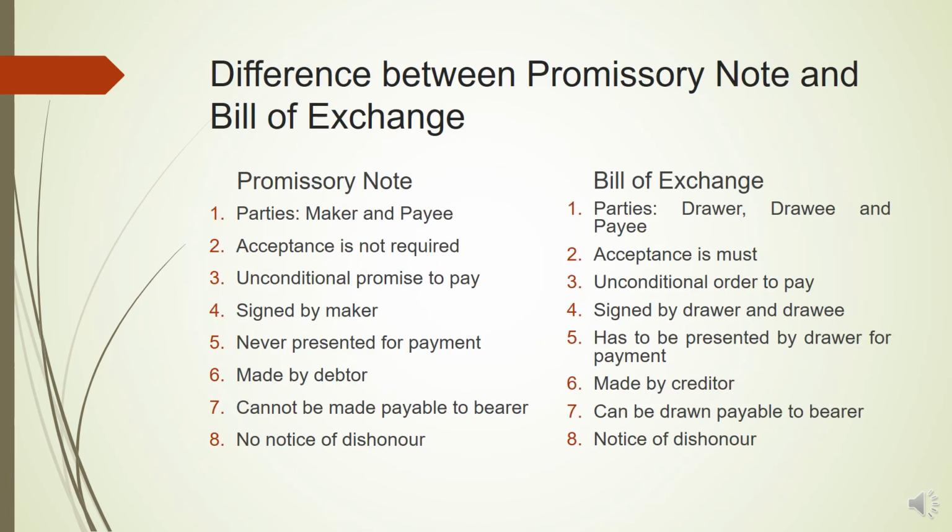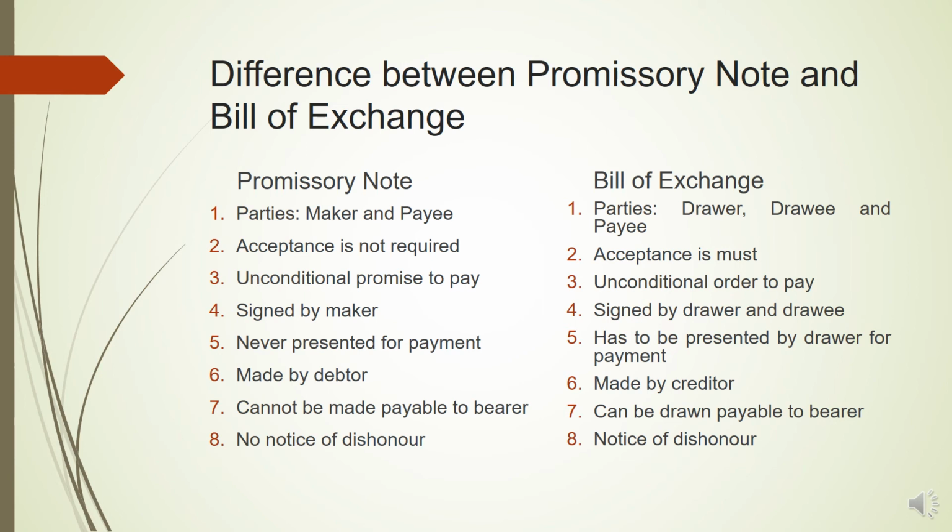So by now we are clear with the meaning and essential features of promissory note and bill of exchange. Now we'll talk about the difference between both of them. So the first difference between them is regards the parties. There are two parties involved in the promissory note, that are maker and payee. Maker is the debtor and payee is the creditor.